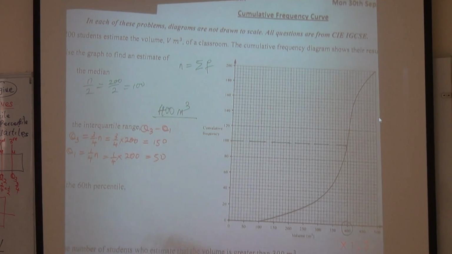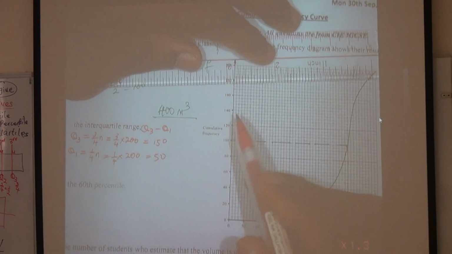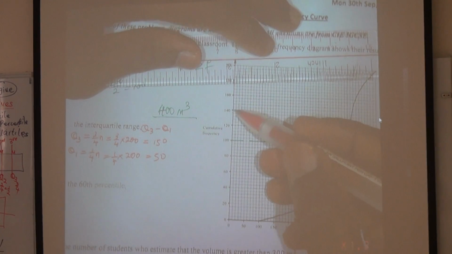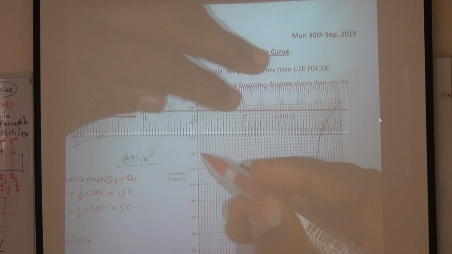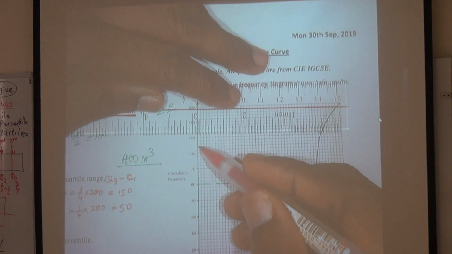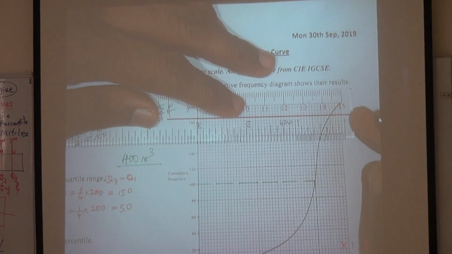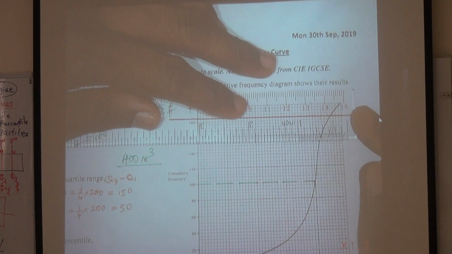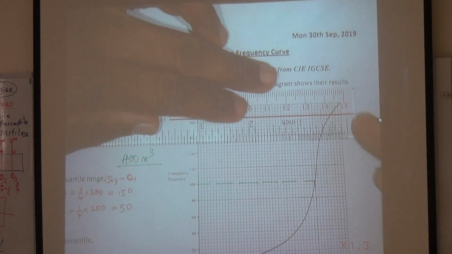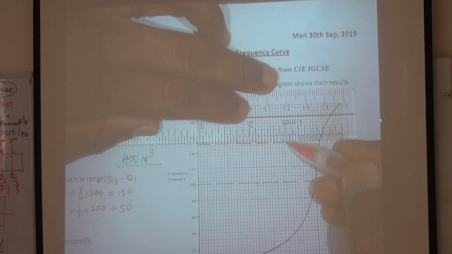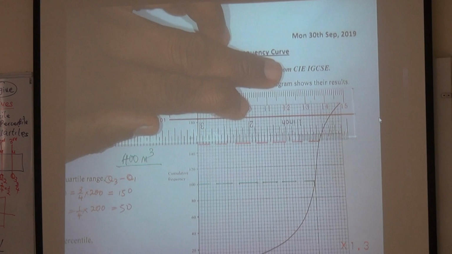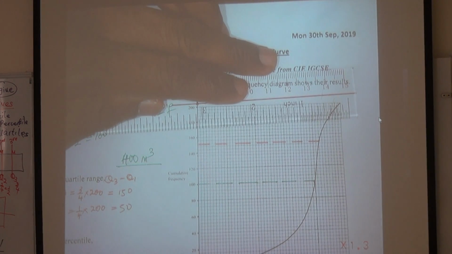If you trace 150, this is 140, this is 160, so 150 is going to be in between, like 2 and a half. Something like this? Let me know if I'm wrong. No one is above mistake. So that's for 150.